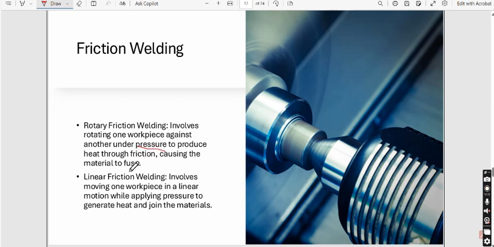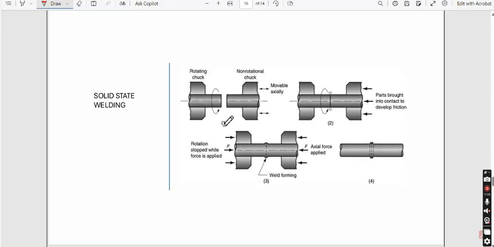So because of this pressure, the material will fuse together. And in linear friction, we will cause a linear motion of one workpiece over the other workpiece, and therefore we will apply some amount of pressure and the material will be joined together. So in this picture, you can clearly see that, let's say this particular shaft or chuck is fixed and this is rotating in an anti-clockwise manner, and because of the rotation, a friction is generated between the interface of these two materials, and this friction is generating heat along with it, and now this heat is sufficient to fuse these two materials.